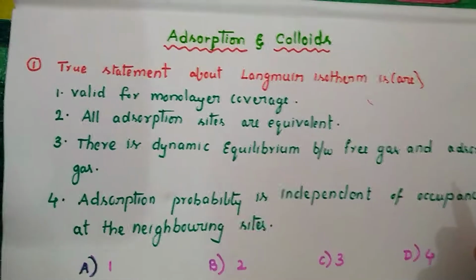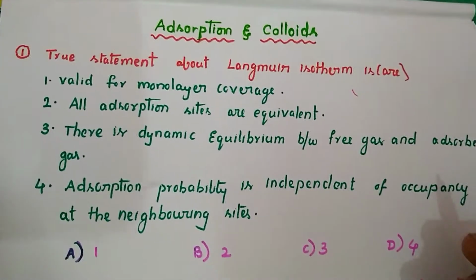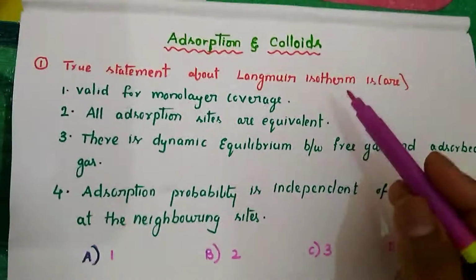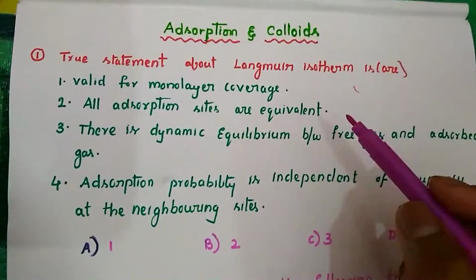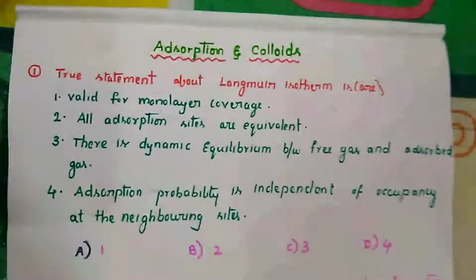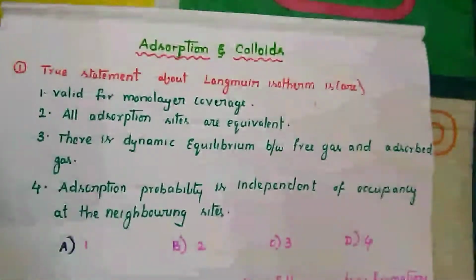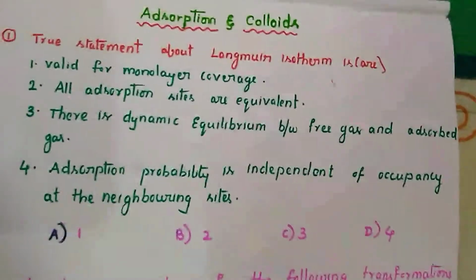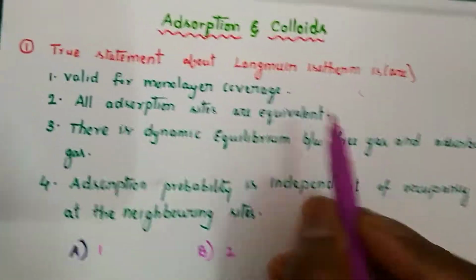Hello students. In today's class we are going to discuss some previous year solved questions from adsorption and colloids. This is a very small chapter. Usually they ask questions from the Langmuir adsorption isotherm, or questions regarding the increase in entropy of gases, and they can also ask questions related to coagulating power or the Gold number, like these. Let's see the first question.